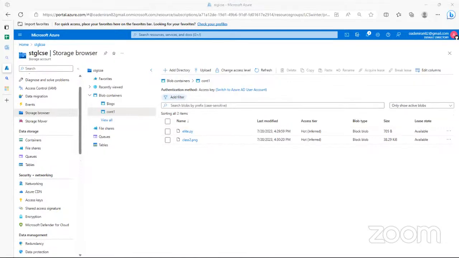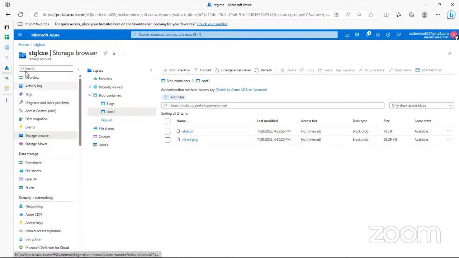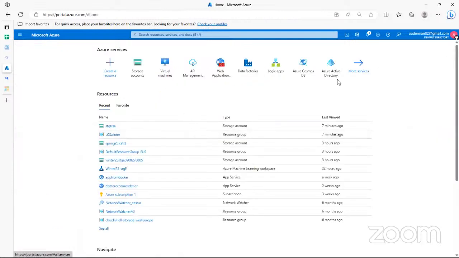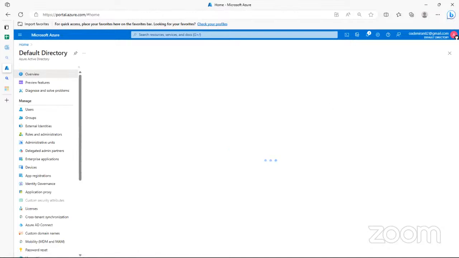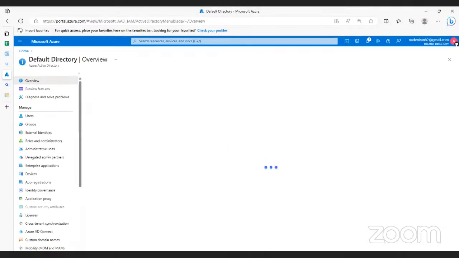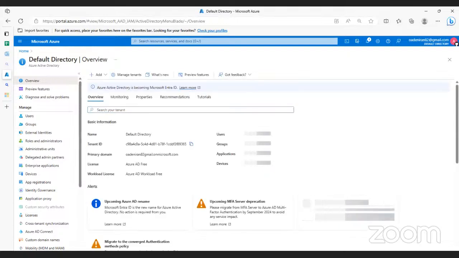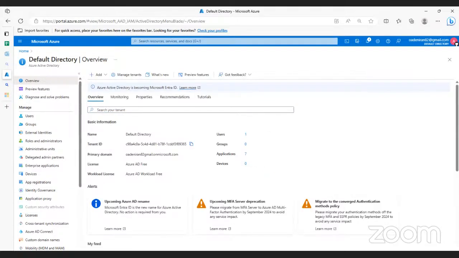So another important one that we want to talk about is the Azure Active Directory. You guys also interface with this in one of your labs, because this is what will enable us to be able to, what? I'm just going to click on Active Directory as it's very close by here. It's what will enable us to work with you guys. It is a way for you to manage all the access to this Azure account.